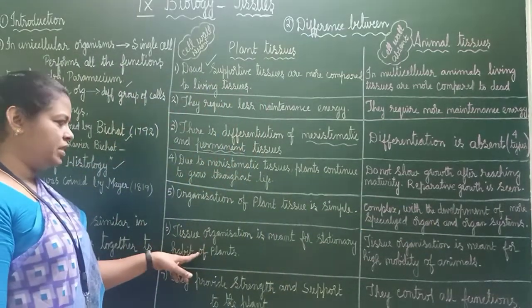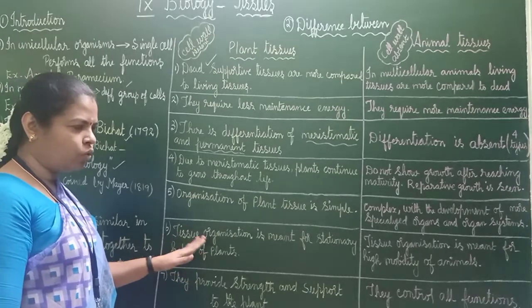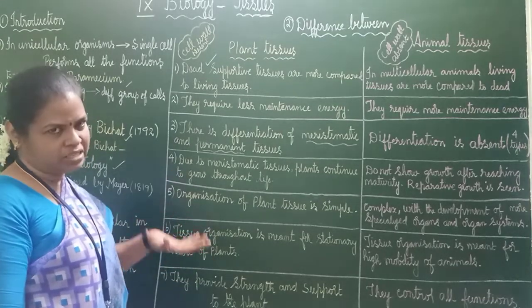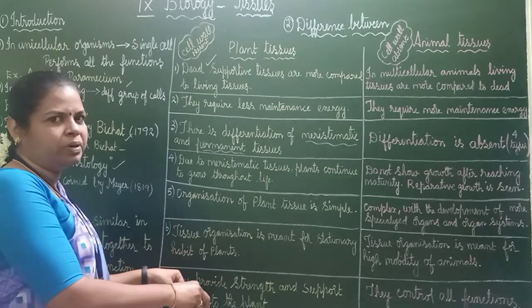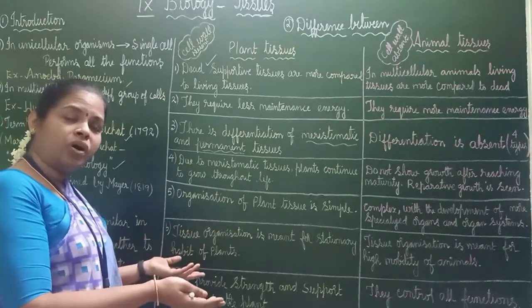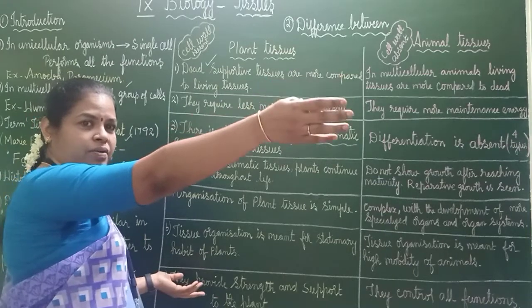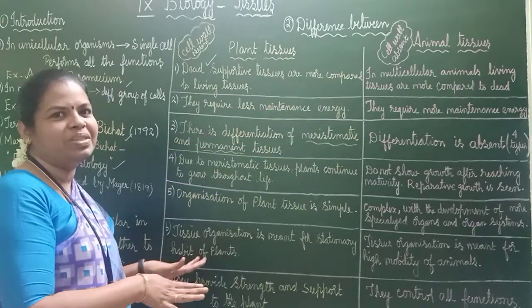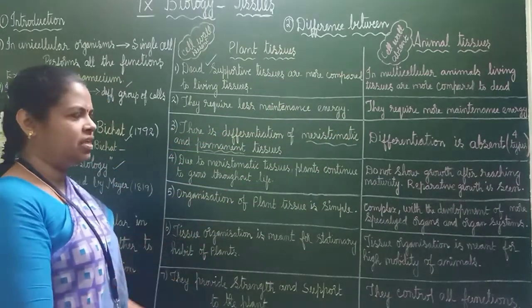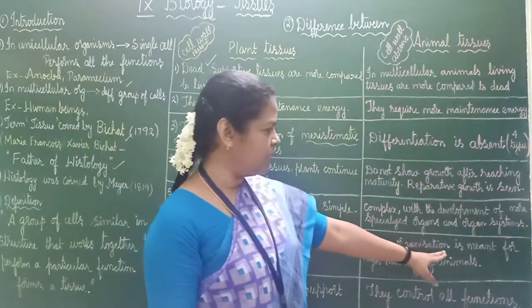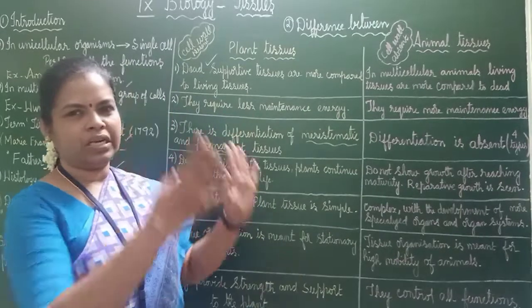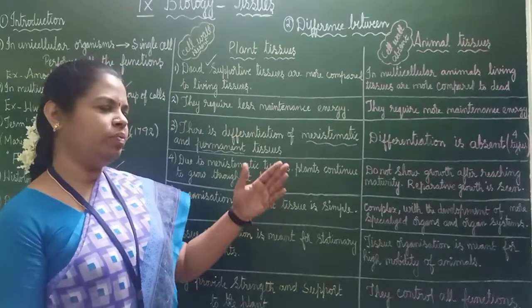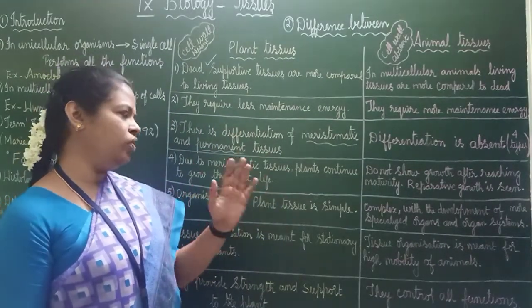Tissue organization in plants is meant for being stationary. If you plant a plant in one particular place, next day morning if you get up, will it go to some other place? No, it will be there in the same place, stationary. But here tissue organization is meant for mobility. We will be running, going here, coming here. So we are mobile, we will be moving.